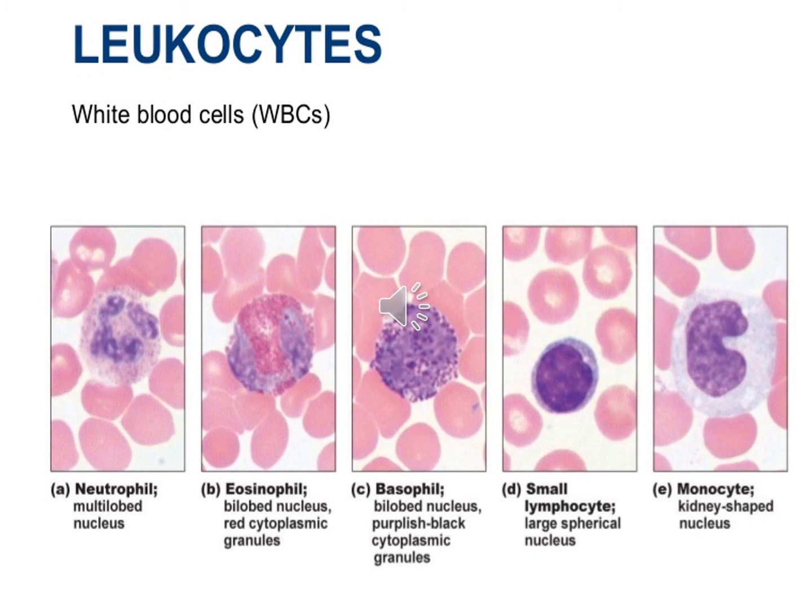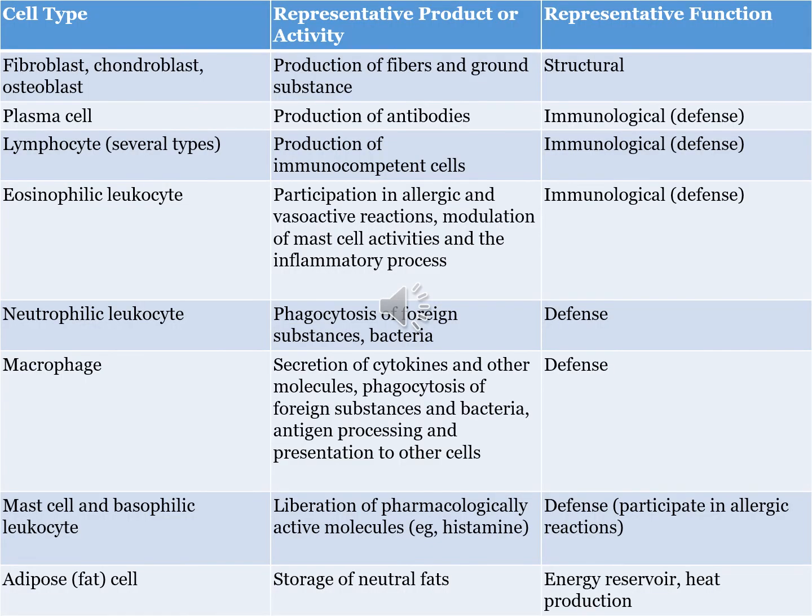Most leukocytes function for a few hours or days in the connective tissue and then die. These include neutrophils, eosinophils, basophils, small lymphocytes, and monocytes. This chart shows a summary of all the cells present in the connective tissue, their location and their functions. So you can go through this. This is a revision of all the cells which we have studied.